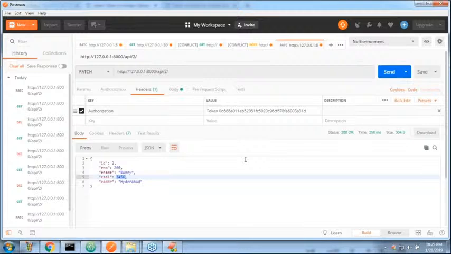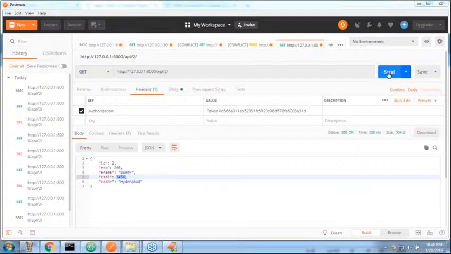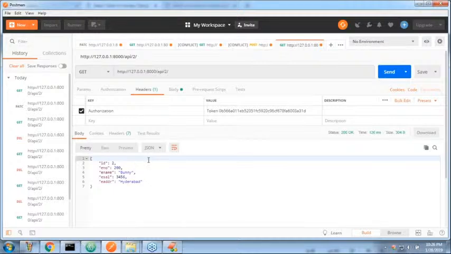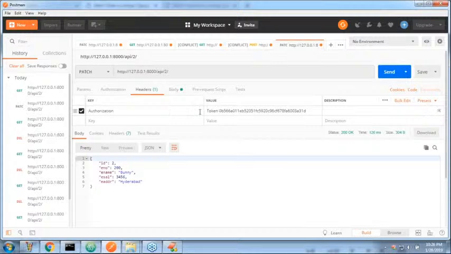Now that's all. With the Sunny related token, the GET operation: is it allowed or not? Please confirm. Perfectly allowed, no problem. Yes, GET, it's coming. Sir, next the PATCH operation. Allowed or not?